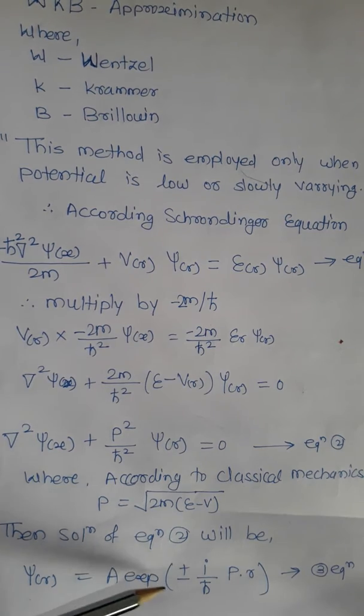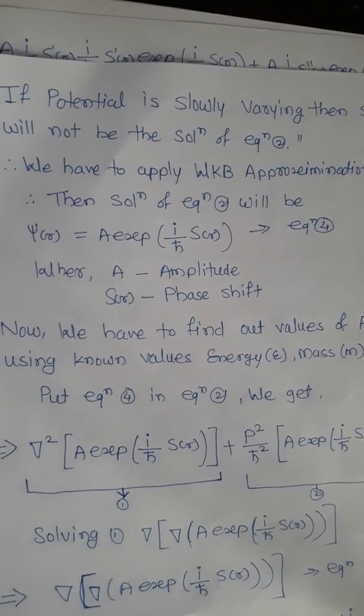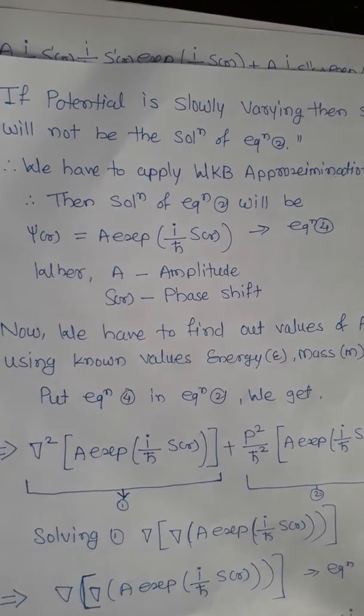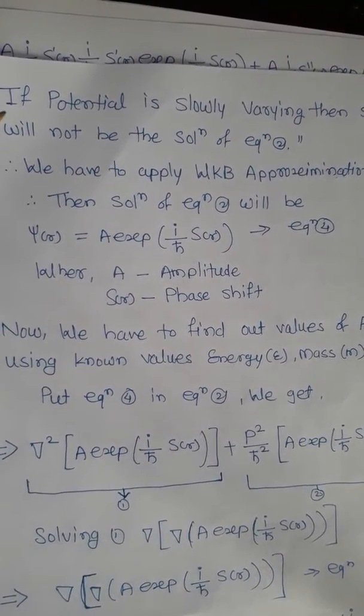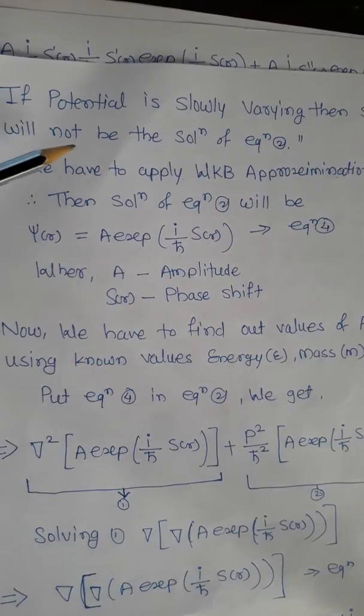This is equation number 3. Now, if the potential is slowly varying, then the solution of equation 3 will not be the solution of equation 2.